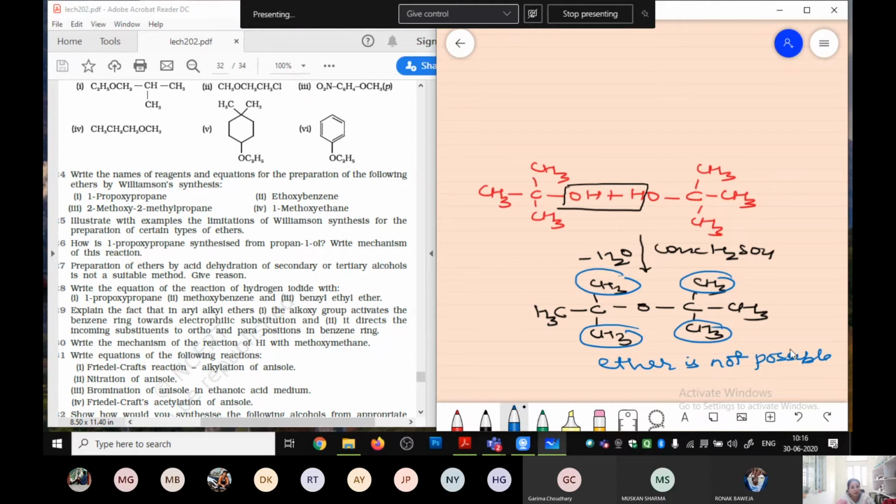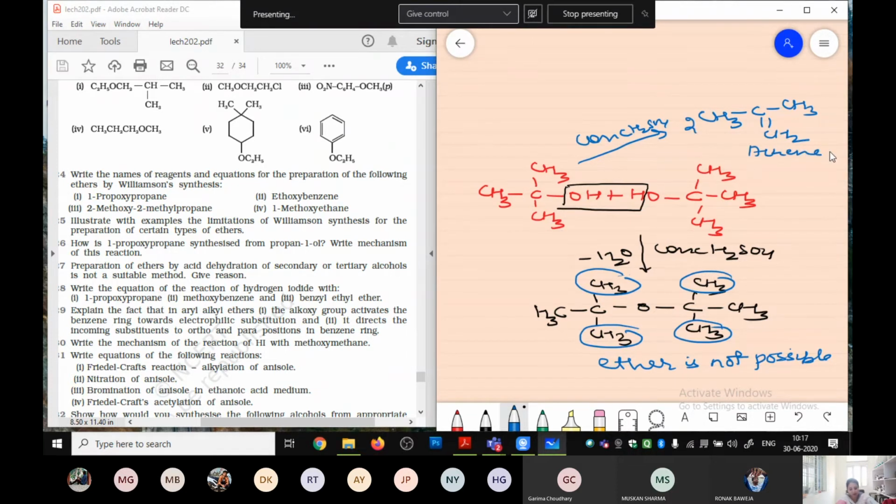यहाँ पे ईथर बनना पॉसिबल ही नहीं है. सेकेंड डिग्री में बन रहा था, it was a minor product over there, but in the case of the tertiary alcohol it is not possible that ether is going to be made due to the steric hindrance. Therefore what is going to happen over here? क्या बन जाएगा? You will get CH3C(CH3)=CH2. You are going to form the alkene. Got it? That is your 2-methylpropene. Is it clear to all of you? Question clear हुआ?